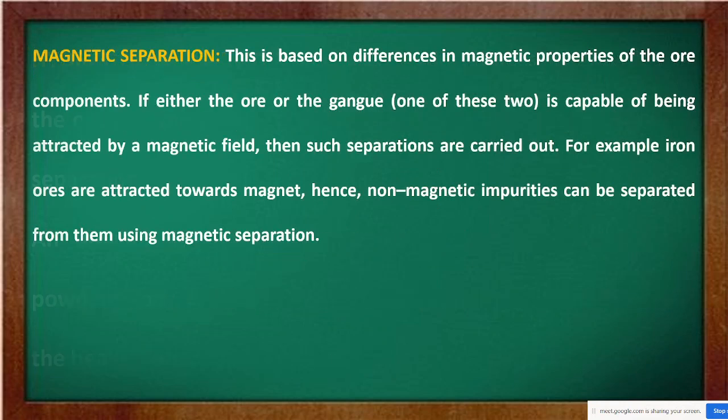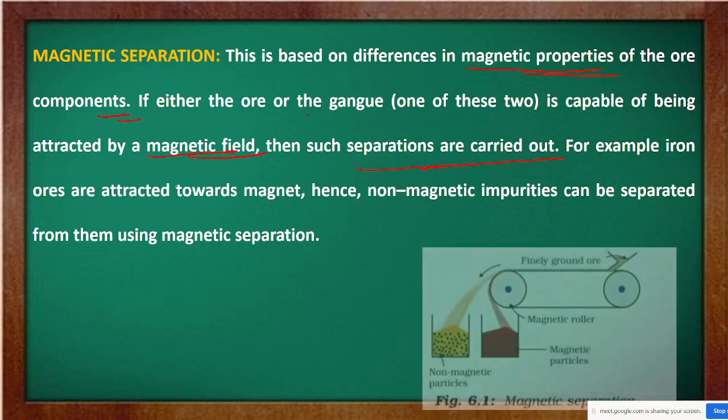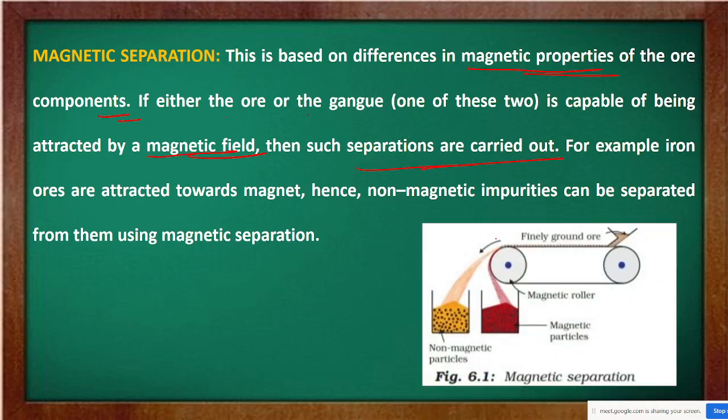Another one is magnetic separation. Here, this is based on the difference of the magnetic properties of the ore components. If either the ore or the gangue is capable of being attracted by a magnetic field, then such separations are carried out. For example, look at iron ore. Now this is a magnetic roller.